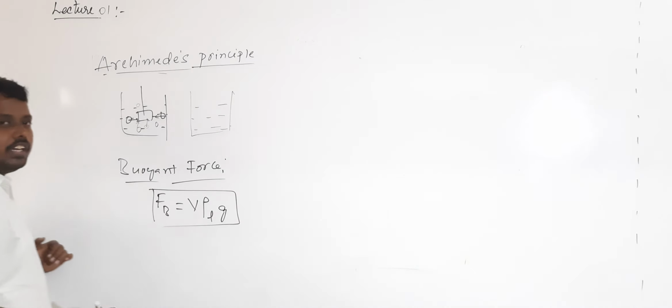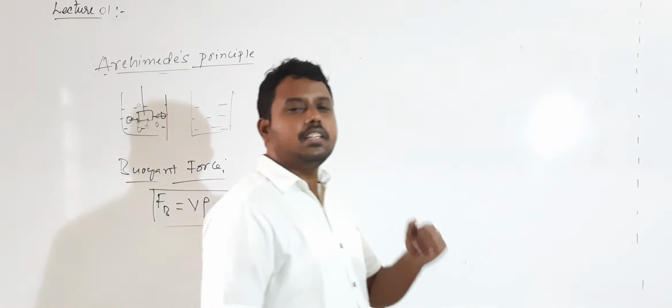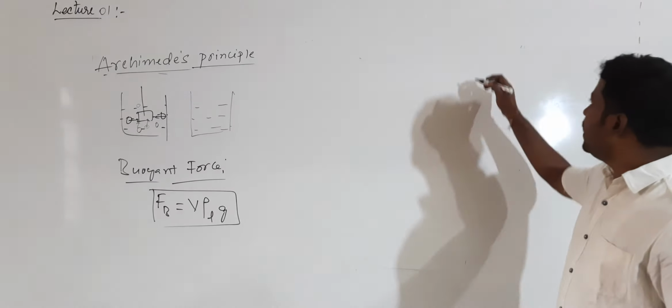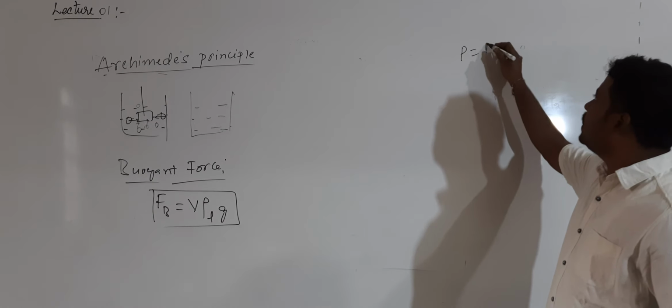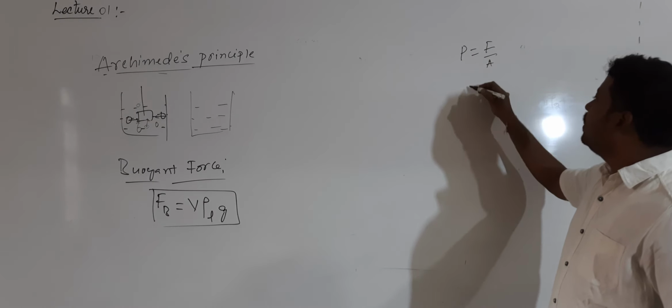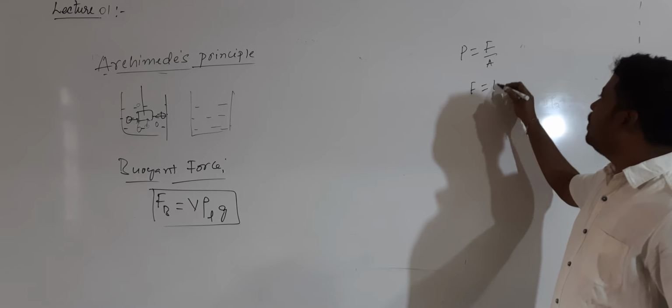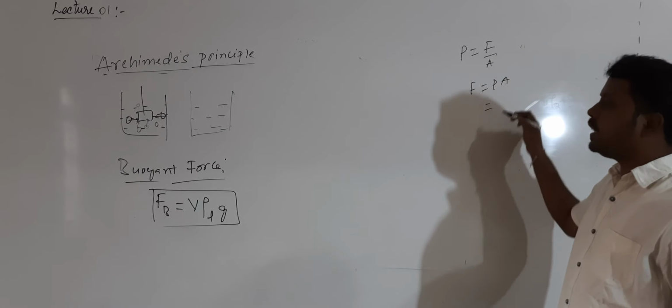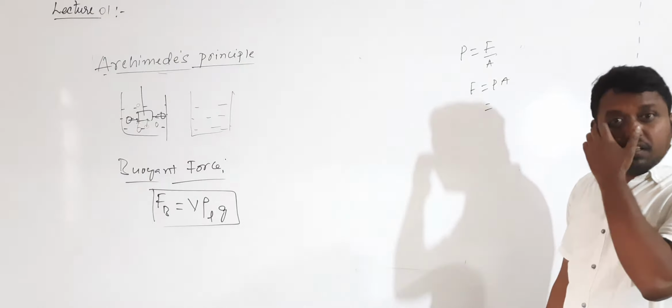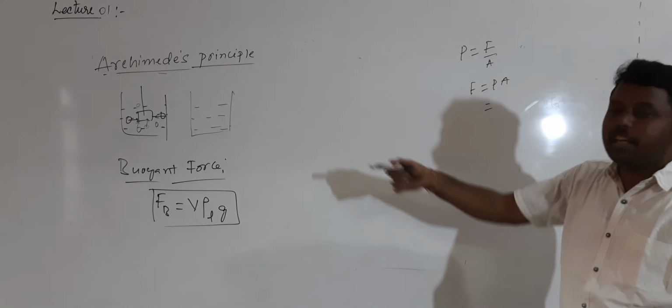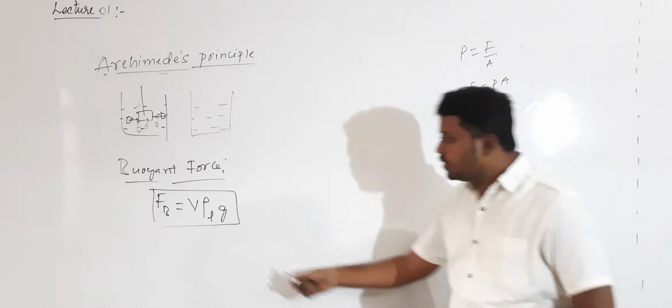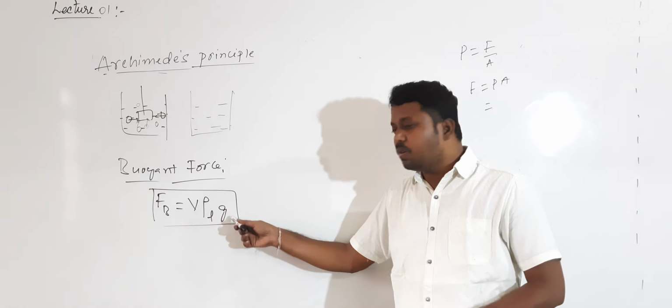This net upward force value is nothing but the pressure at that point. So what is the formula for pressure? Pressure is nothing but force by area. Then force can be written as pressure into area. Correct? Pressure into area. By using this relation we can derive it. So the net upward force value is equal to V into rho L into g.